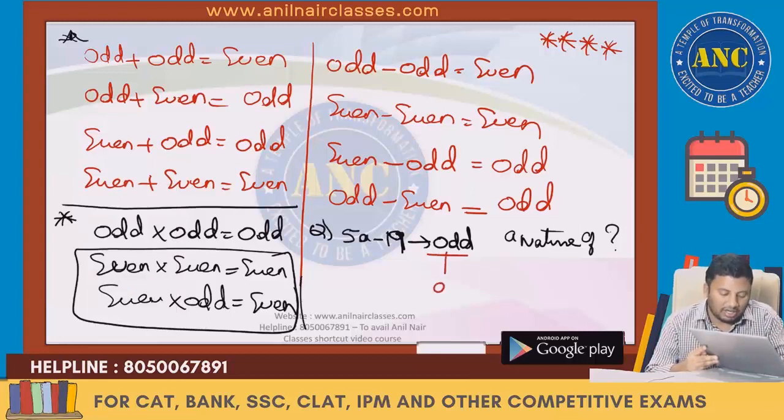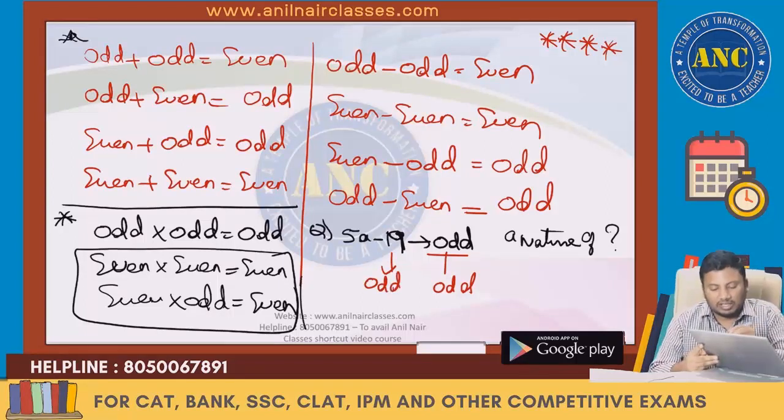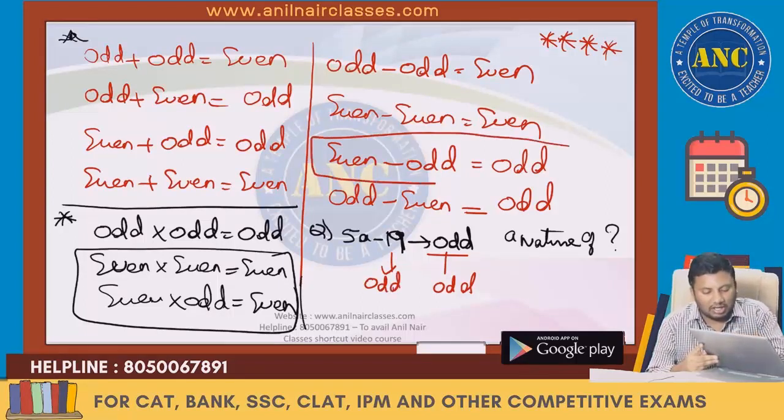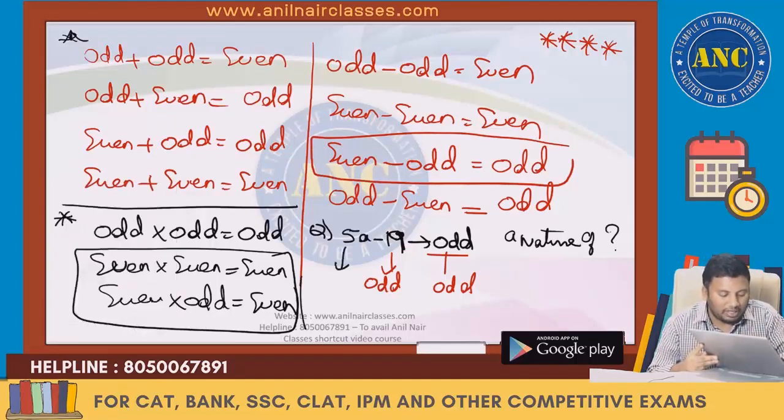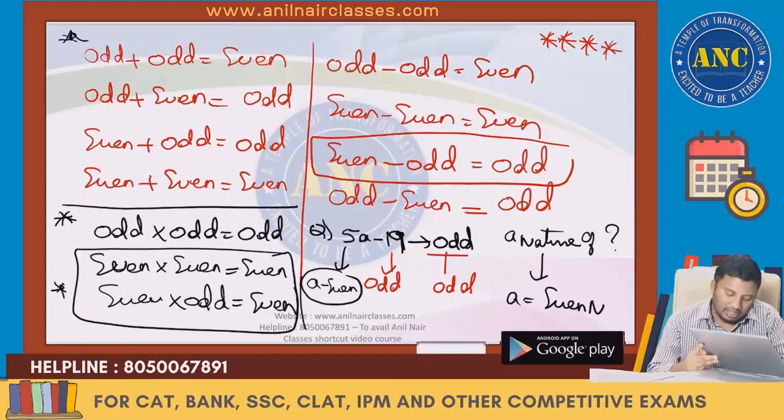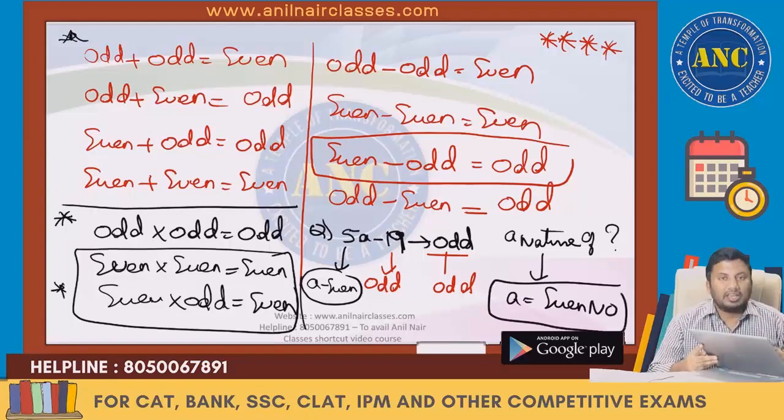19 is an odd number. Something minus odd is odd. That something minus odd is odd, so that something should be even. Right? 5 is an odd number. Odd into something should give you an even number. So a value is even. What is the nature of a? Nature of a is an even number. A is an even number.